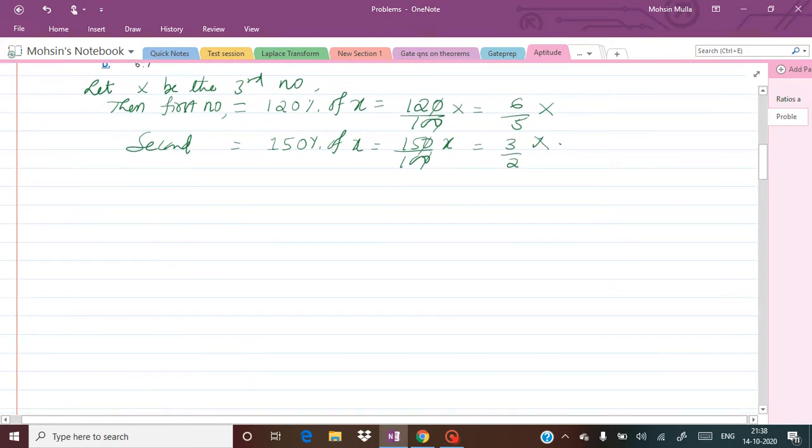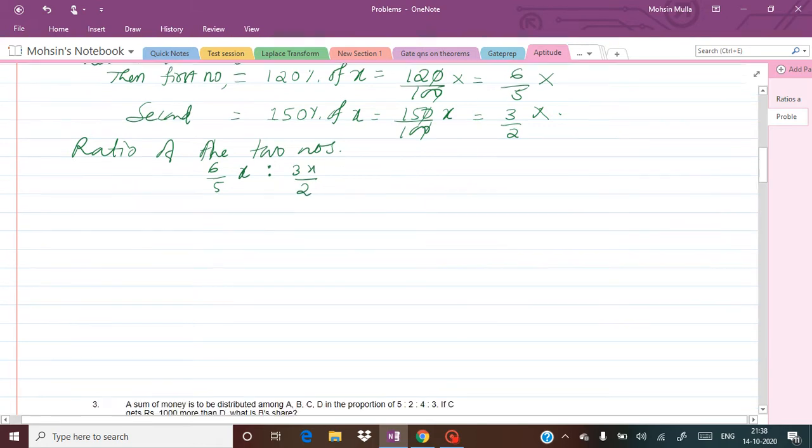So the ratio of the two numbers, they have asked for the ratio of the first and second number. So 6 by 5 x is to, ratio means the same, is to 3x by 2. Now we have to rearrange the terms.